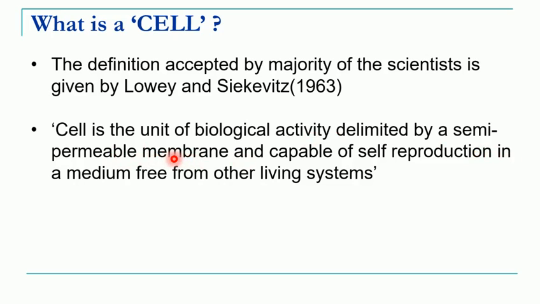What is meant by a semi-permeable membrane? It is that membrane which allows selective entry and exit of molecules inside or outside of the cell. Also, the cell is capable of self-reproduction. How does a cell reproduce? By cell division. All these are the basic characteristics covered in this definition of the cell.